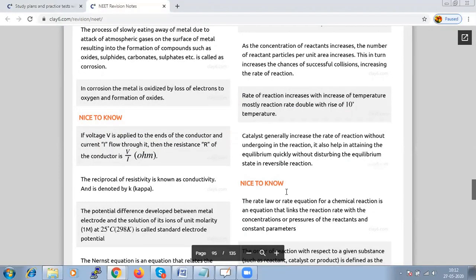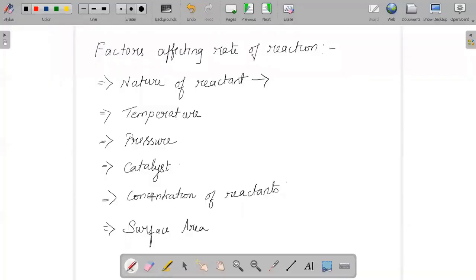So we can say a catalyst is generally increasing the rate of reaction, but it will not take part in the reaction. And the next factor is concentration of the reactant. Of course, if we increase the concentration, that will increase the number of collisions and activated collisions between your reactant molecules. When we talk about collision theory, we say that rate is directly proportional to your collision frequency. So we can say the rate of reaction will increase if there is a rise in the concentration of the reactant.